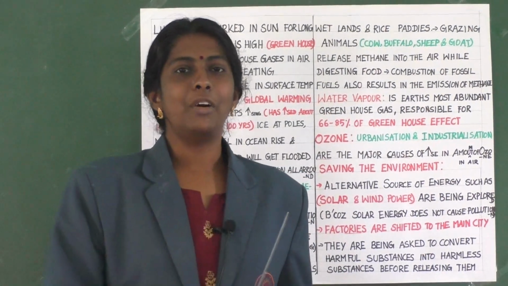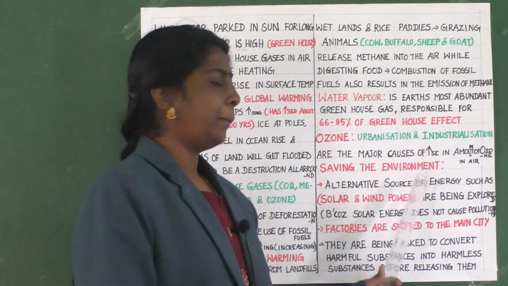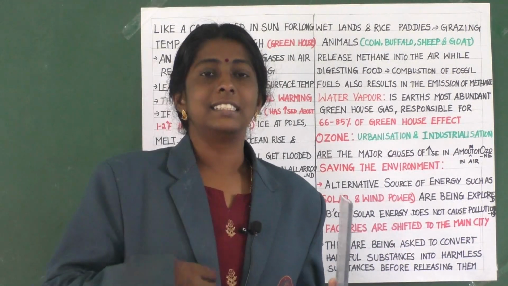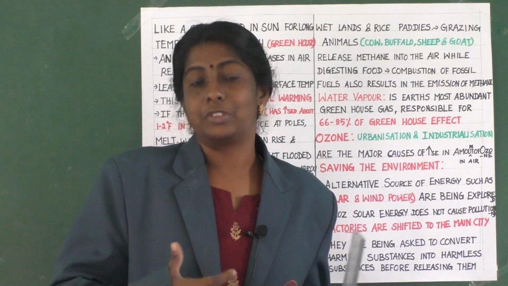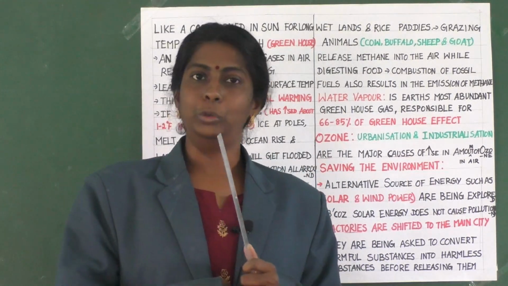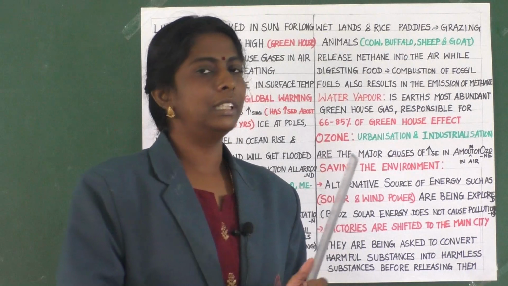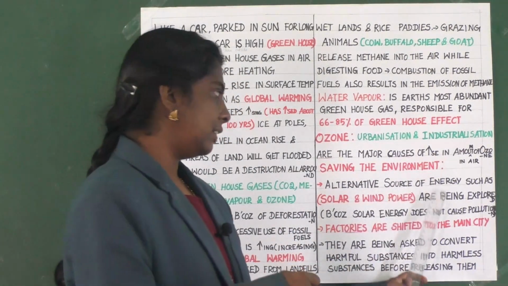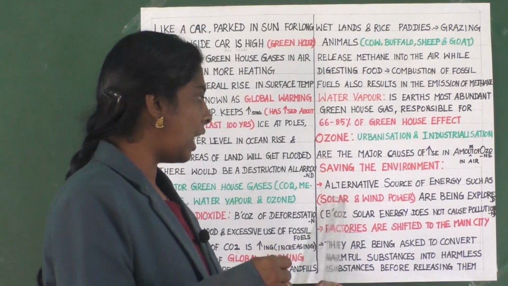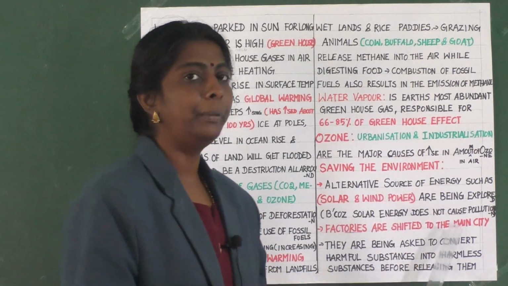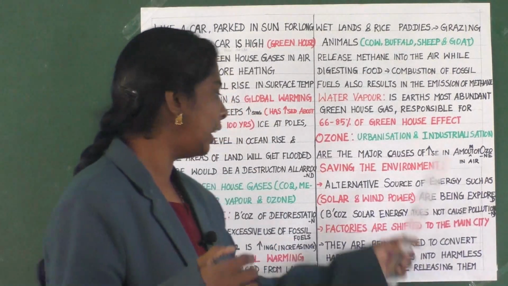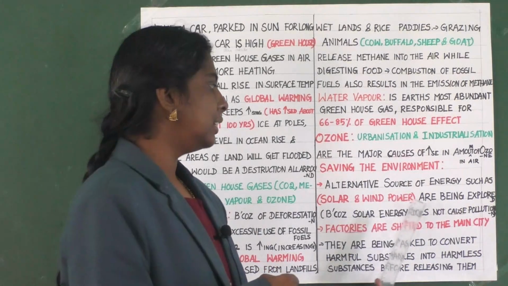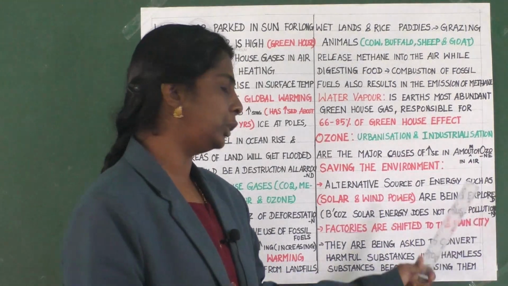Yes children, now about saving the environment. Our government has taken some steps and initiatives to reduce pollution. So we are going to learn about that. Here, alternative sources of energy such as solar and wind power are being explored. Why? Because solar energy does not cause pollution.